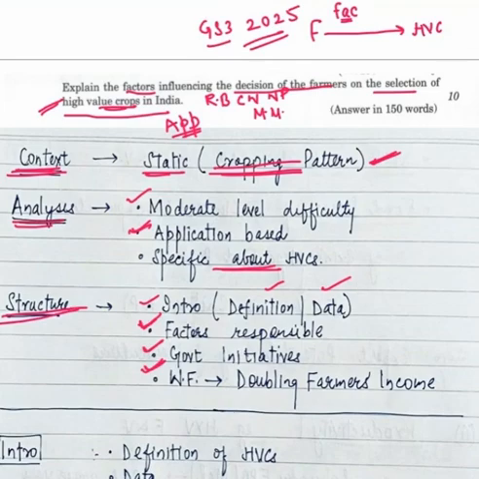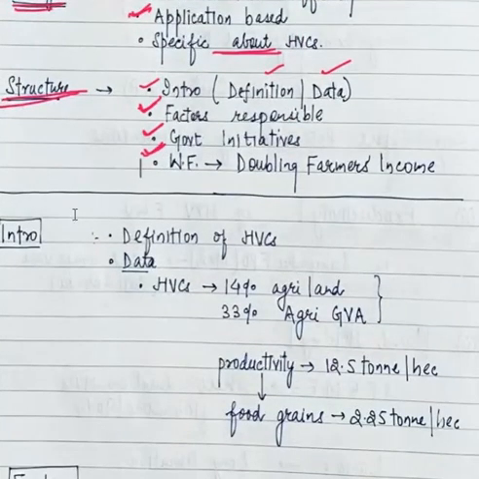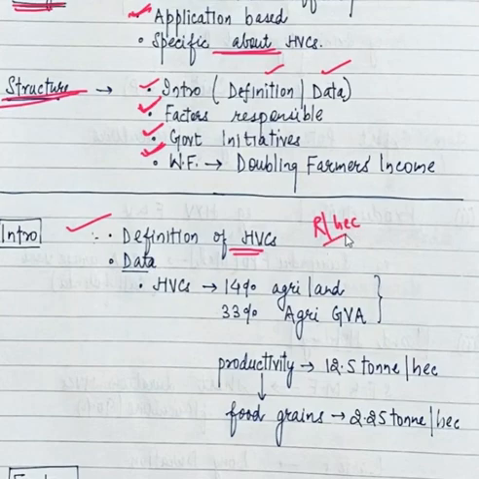Now let's discuss the answer. In the introduction, we can give the definition of high value crops. So we can say that high value crops are those crops which give high returns to the farmers per hectare. Those crops which give more returns per hectare to the farmers are called high value crops. Examples: fruits and vegetables, flowers, spices, medicinal plants like aloe vera. So they are high value crops.